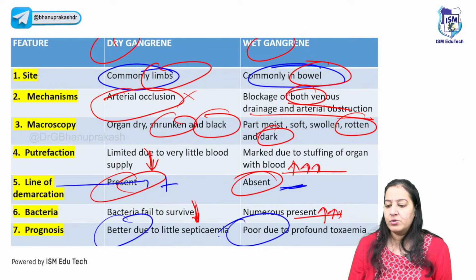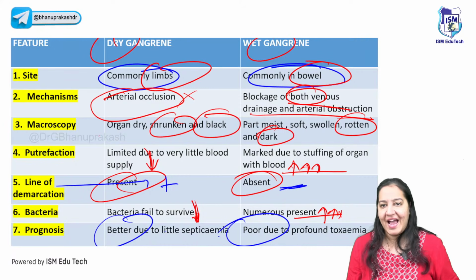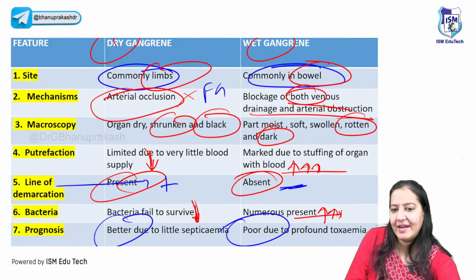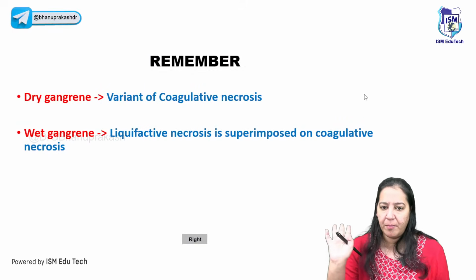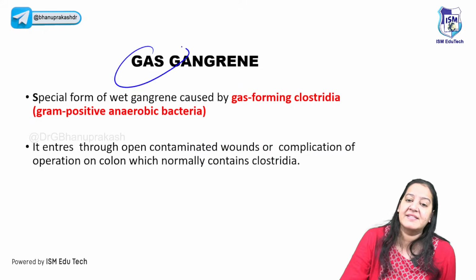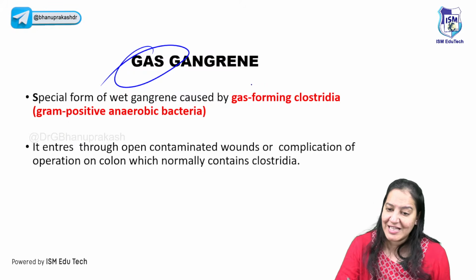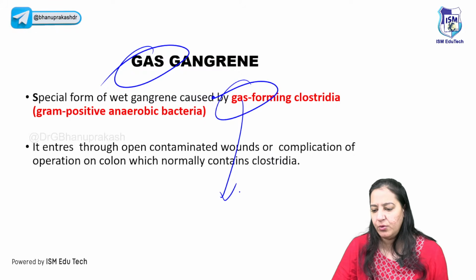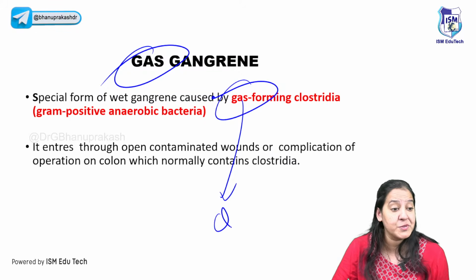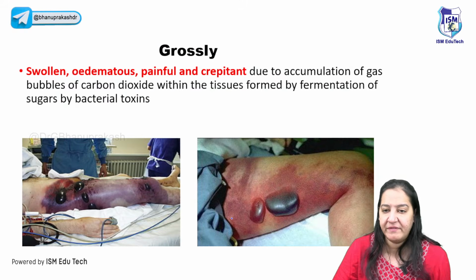Fournier gangrene is an example of dry gangrene, and diabetic gangrene is an example of wet gangrene. You have to learn the examples also. That's all about gangrene. The third type of gangrene is gas gangrene. It is due to gas-forming bacteria. Can you name gas-forming bacteria? Clostridium. Clostridium is one of the bacteria which form gas.